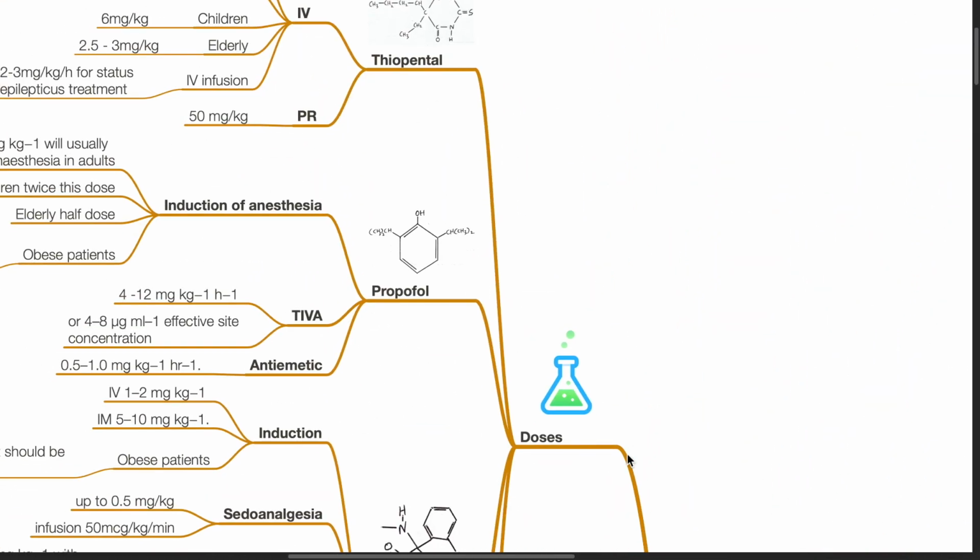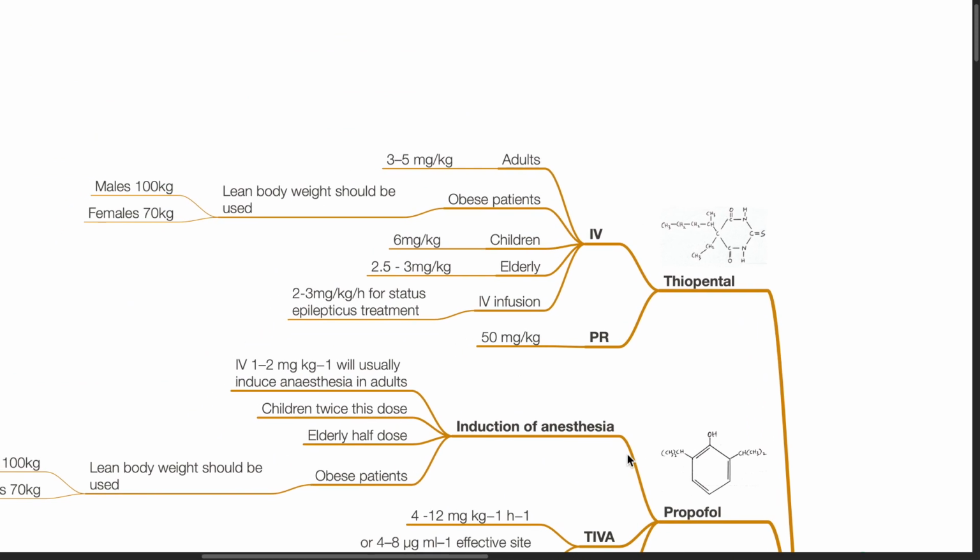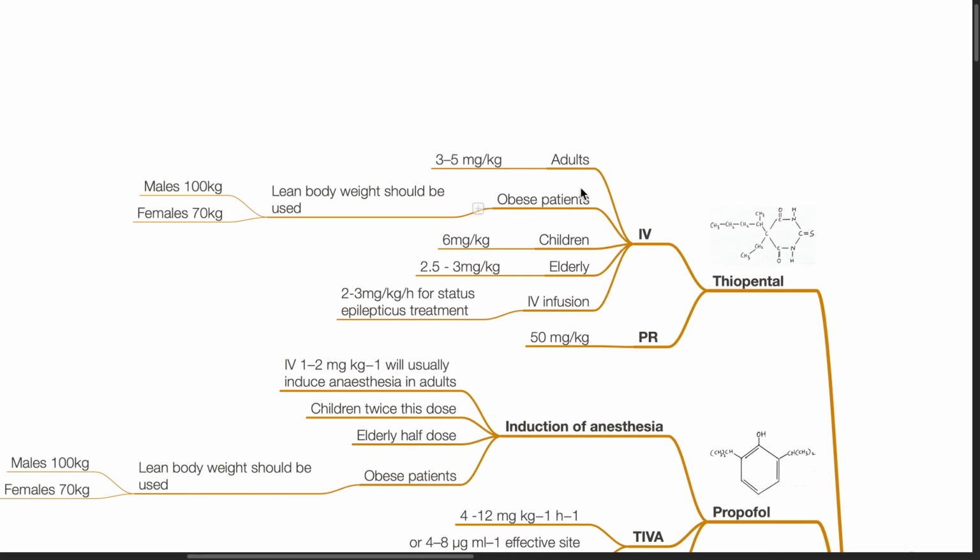Doses: thiopental. IV induction dose for adults is 3 to 5 mg per kg. Use lean body weight for obese patient. For males 100 kg, females 70 kg. Children 6 mg per kg, elderly 3 mg per kg. IV infusion for status epilepticus 2 to 3 mg per kg per hour. Per rectal dose is 50 mg per kg.